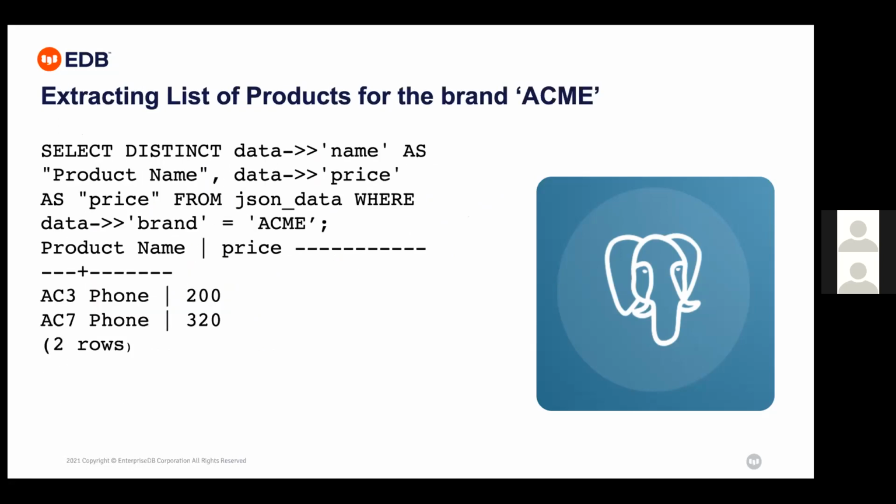So when I select the data name and the product name, it's showing me a tabular format. The actual data was in JSON, but when I select, it pulls the data. It has extracted the data, which is of brand Acme, from table JSON data, which was in text format, and it is in tabular format. So I have stored the data, I have processed it, and I am seeing the data in tabular format.